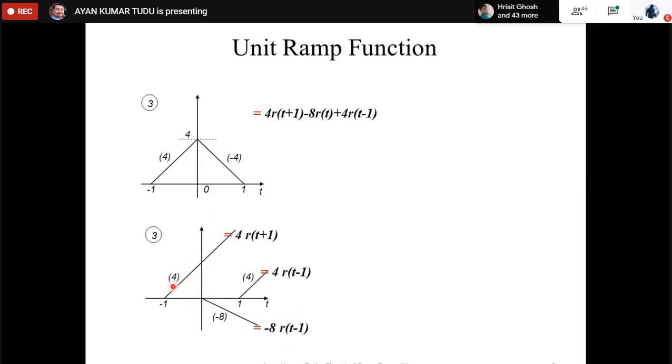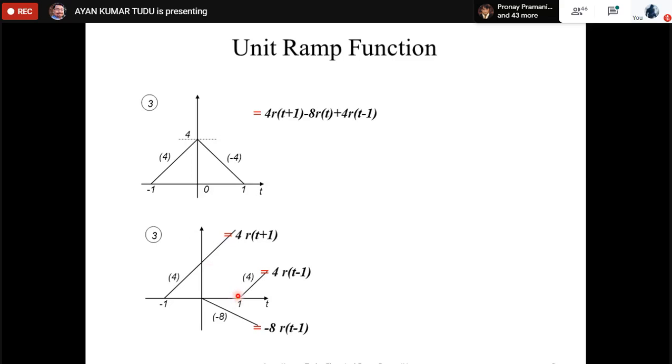Now 4r(t+1) minus 8r(t) means the signal is now moving in this direction. But if it is moving in this direction, it should have stopped at t equal to 1, because this is what the signal demands. So how will we stop at t equal to 1? We are introducing another signal, 4r(t-1). Please remember, this signal is going on this way, and this is going on like this.